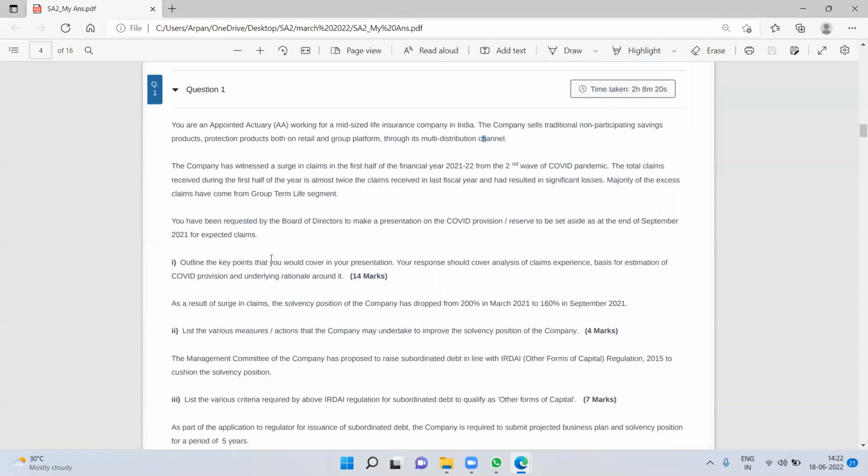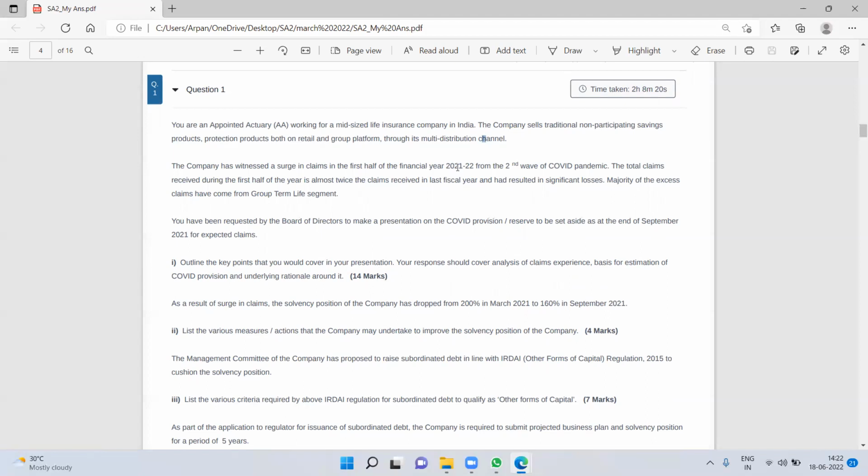So for the claim analysis, your response should cover analysis of claim experience, basis of estimation of the COVID provision, and underlying rationale. Basically, we have to cover claim experience, basis of estimation of COVID provision, and underlying rationale.